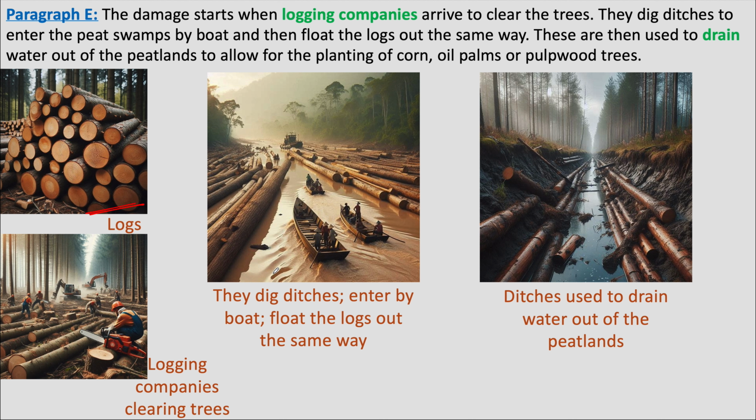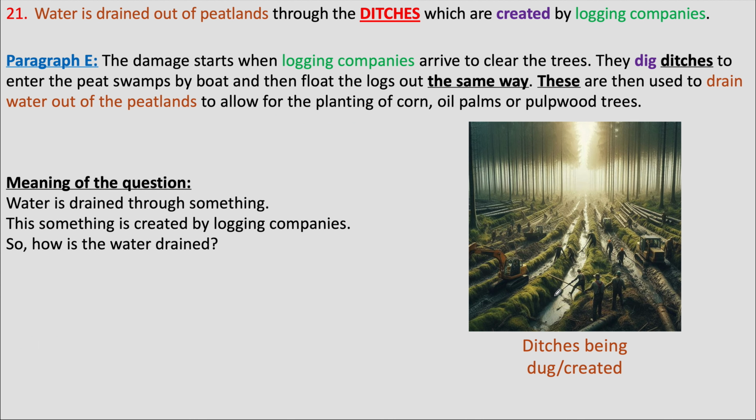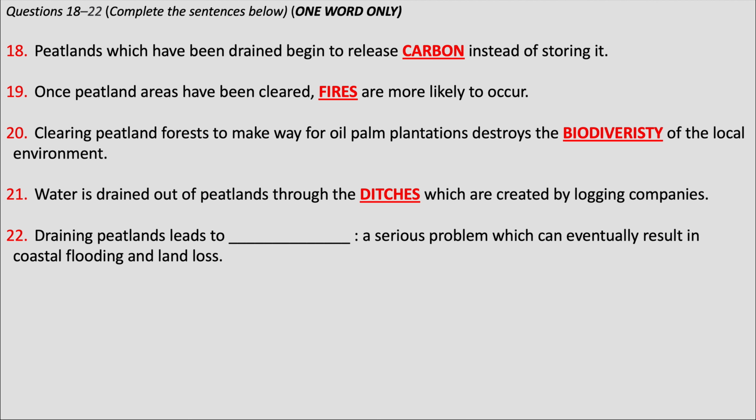The logging companies come through the ditches that they have dug or that they have created. From these ditches, they come in through boats, they remove logs from this, and later water is also removed from the same ditches. So, water is drained out using ditches. In the passage, first ditches are mentioned, later they are referred to by the same way and these. The answer to the 21st question is ditches.